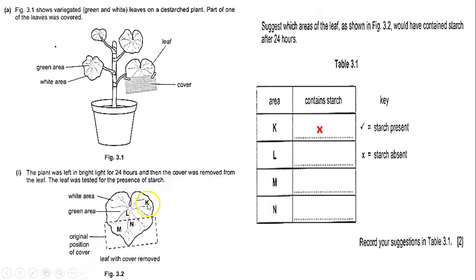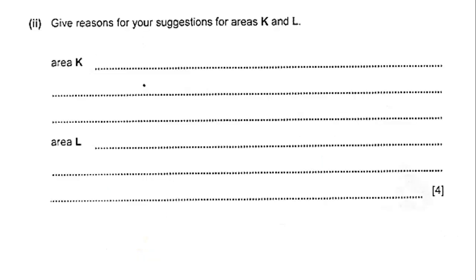What about area L, here in the middle of the green area and not covered by the cover? Yes, starch present. What about area M here? Of course not. It's mostly white, and also it was covered for 24 hours. Area N, it could have had starch if it wasn't covered by the cover, because it's a green area, but it was covered by the cover. So now you understand the idea.